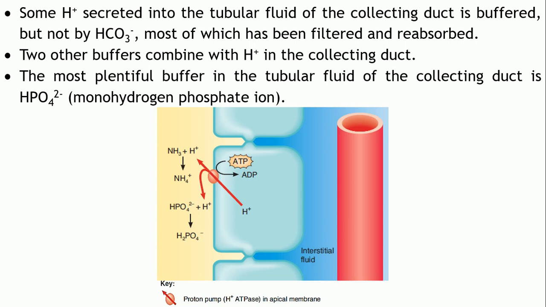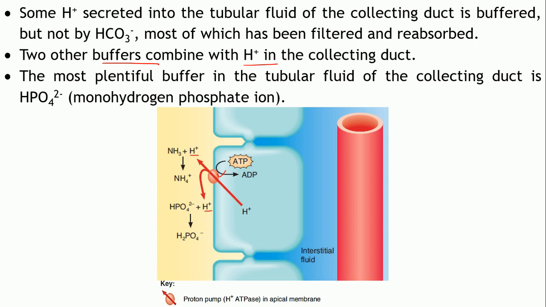Now apart from this mechanism, that is secretion of the H plus ion, the H plus ions which are secreted are also buffered. There are two buffers which help in excreting these H plus ions. These will combine with the H plus ions which are secreted. This is the proton pump, right, which will secrete the H plus ions into the tubular fluid.